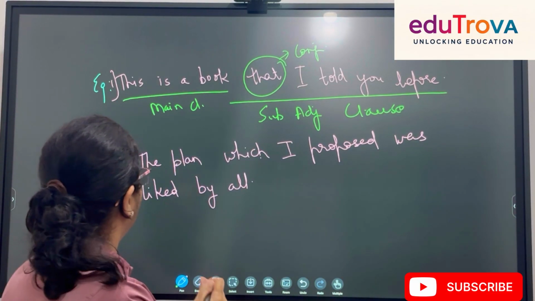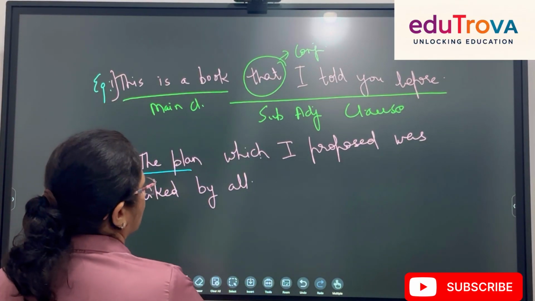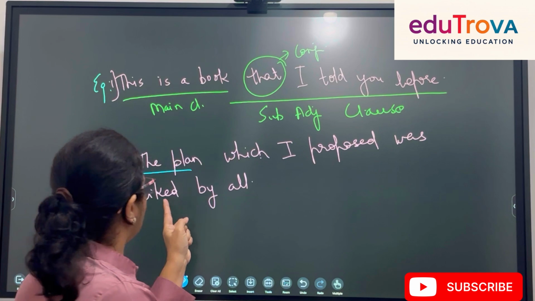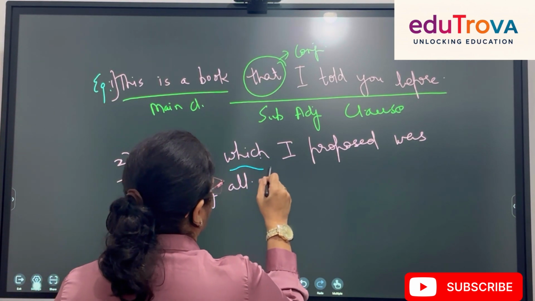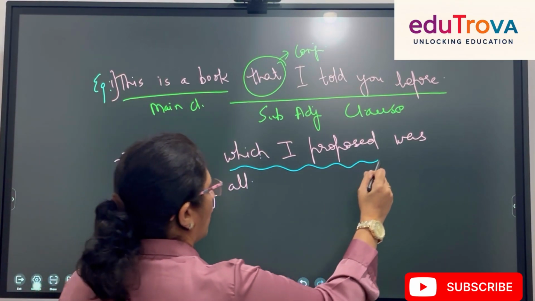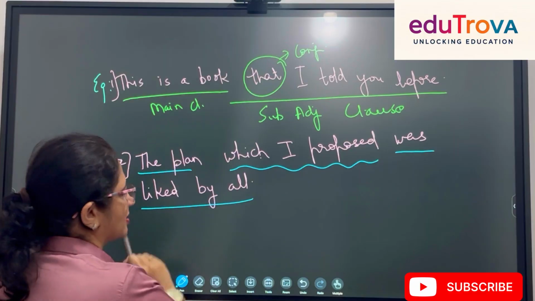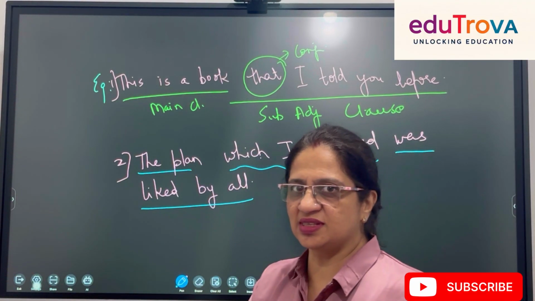Let's take an example. The plan which I propose was liked by all. So what is my subordinate clause? Which I propose. The plan was liked by all is my main clause. Wonderful example, pay attention. I will explain once again.